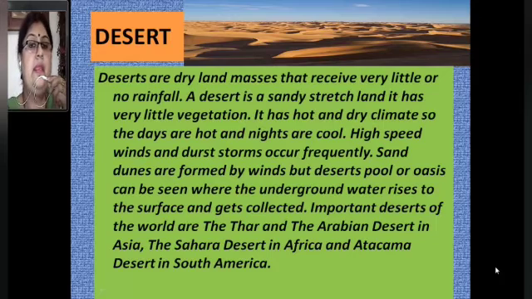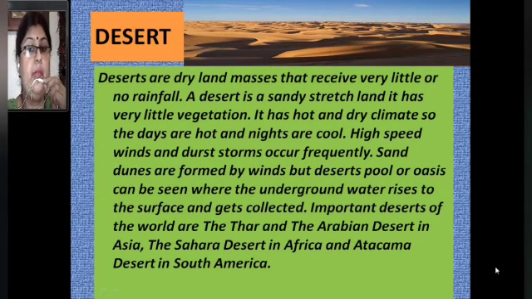Now we will learn about the desert. Deserts are dry land masses that receive very little or no rainfall. A desert is a sandy stretch of land. It has very little vegetation. It has a hot and dry climate, so the days are hot and nights are cool. High-speed winds and dust storms occur frequently.